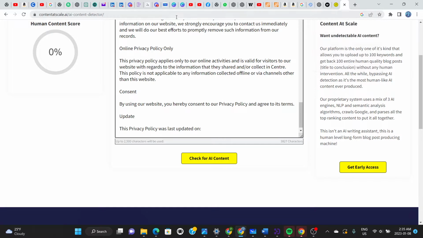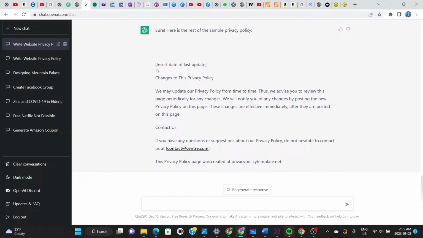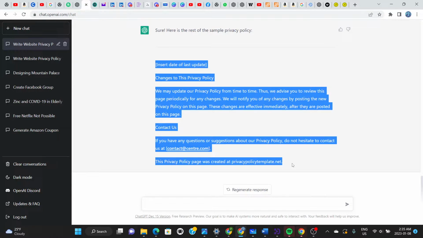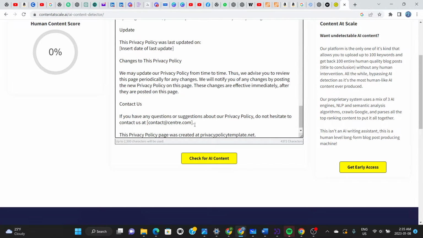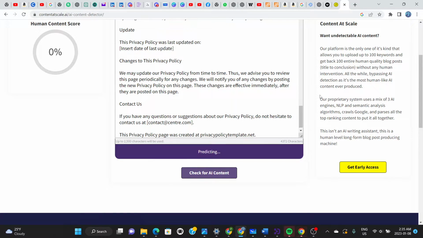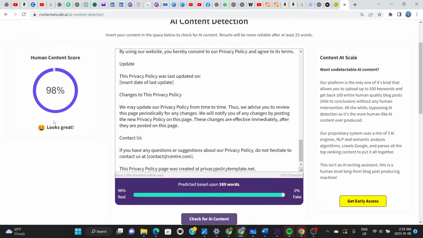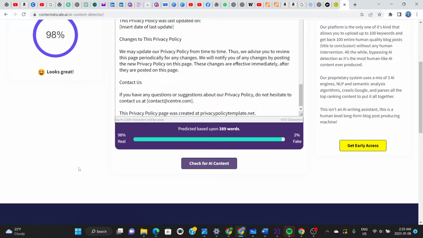Let's go back to ChatGPT right here, and copy the remainder of the privacy policy, and let's paste it beneath here, and we'll click on check for AI content right here. You can see that it's checking, and it says here that the human score is 98%, which is quite interesting because this was written by an AI. It says it's only 2% fake.